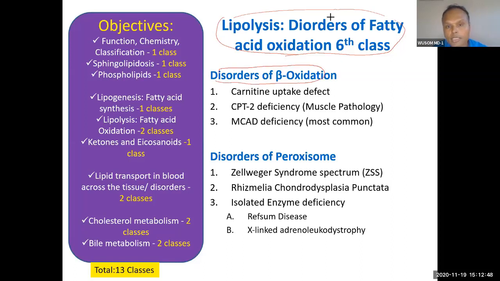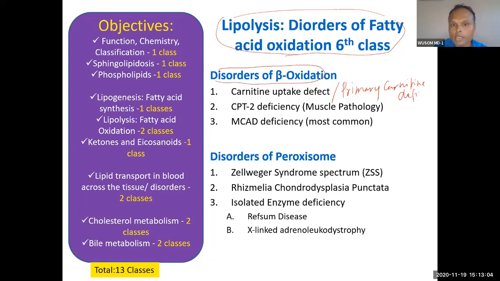Beta oxidation, first is carnitine uptake defect. This is called primary carnitine deficiency, so we will talk about this.